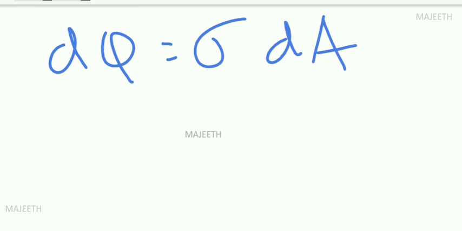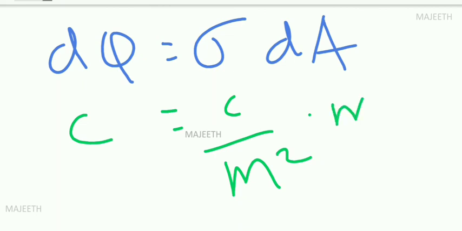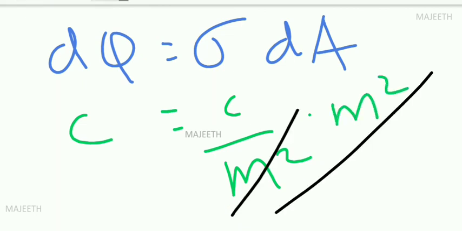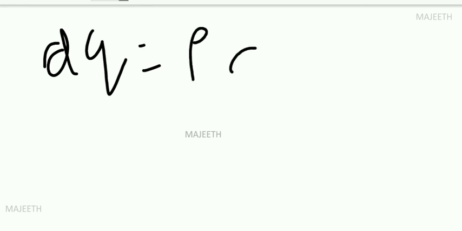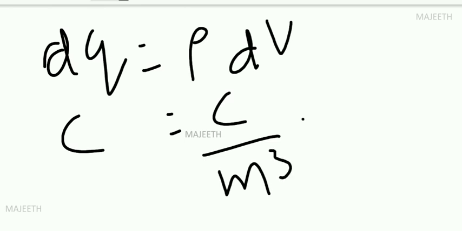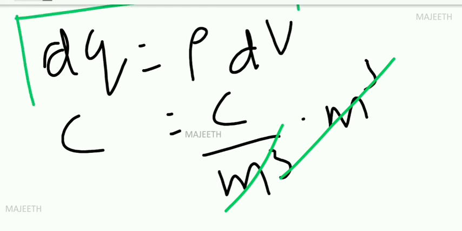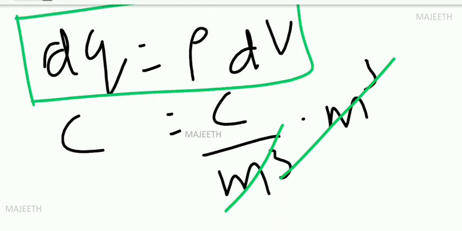Similarly, we know for surface charge density dq is equal to sigma dA. What is the unit of the charge? Sigma is coulomb per meter squared, area is again meter square. You see again meter square cancels, left hand side equals right hand side. So the equation is correct. Similarly, dq for volume charge is rho dV. dq is coulomb, rho is coulomb per meter cube, dV is meter cube. So meter cube cancels, left hand side equals right hand side. So the equation is correct. Even if you forget the formula, use the unit to find it. If you have no unit, you can find it from the formula.